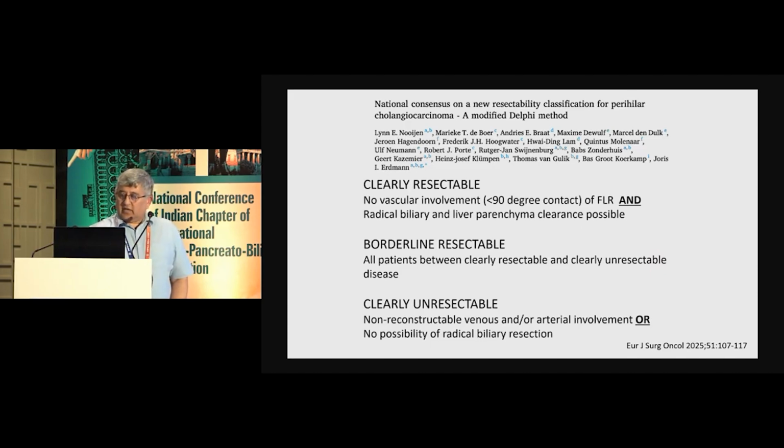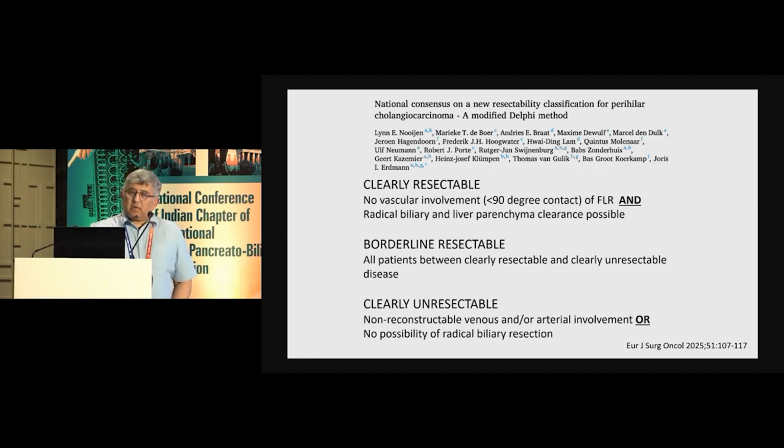They have not involved lymph nodes. So the first thing to highlight is nobody knows how to define borderline resectable hilar cholangiocarcinoma. And if you can't even define it, then I don't know how you're going to proceed with neoadjuvant chemotherapy in this setting.